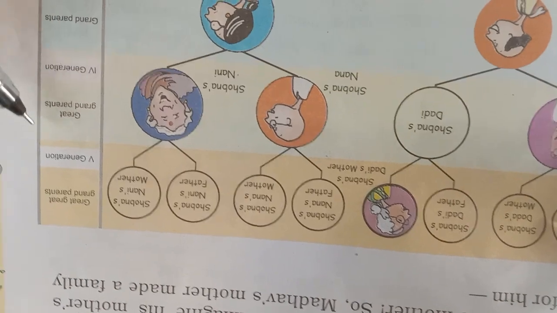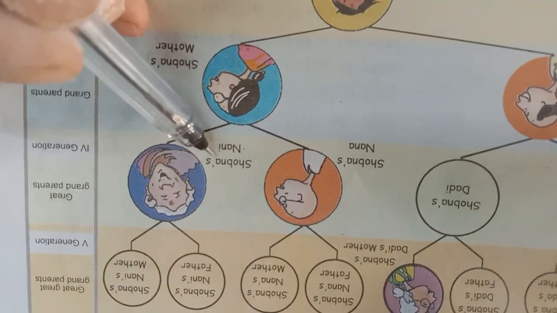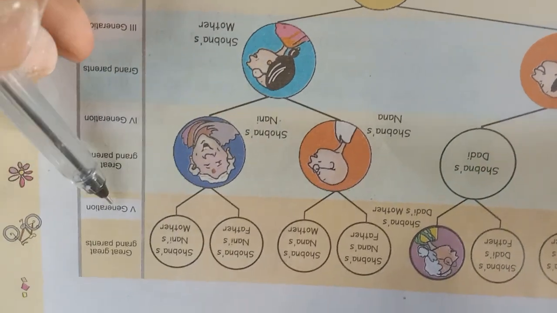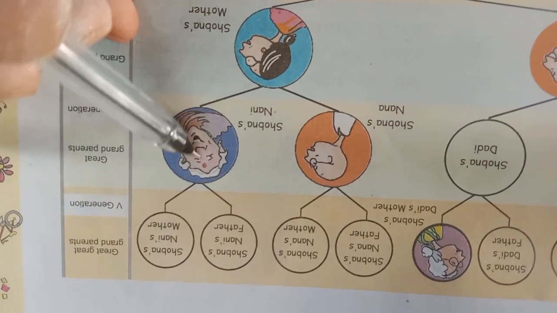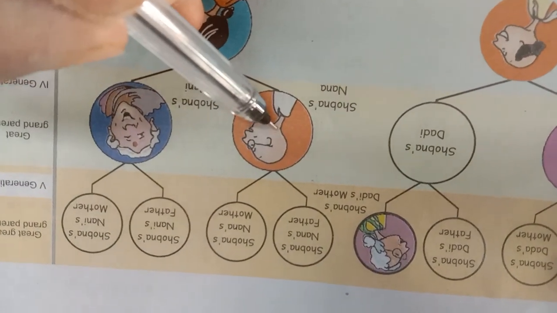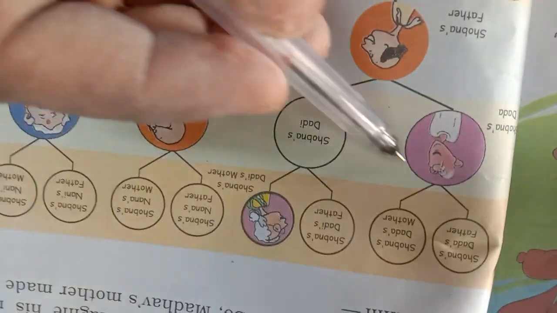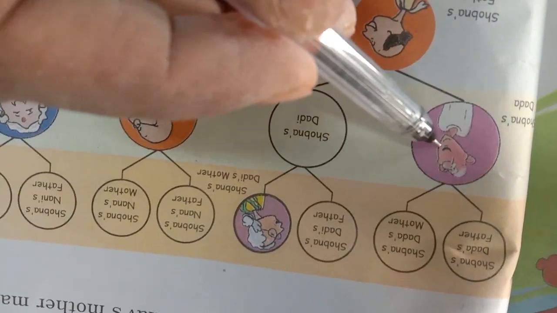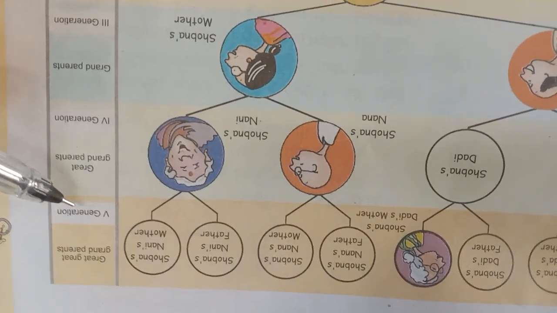And next you can see better here, fifth generation, not Shobha here, Shobhana, sorry. Fifth generation, you can see here Shobhana's Nani, mother, father, Shobhana's Nana, mother, father, Shobhana's Dadi's mother, father, and Shobhana's Dada, mother, father. We can see in the fifth generation.